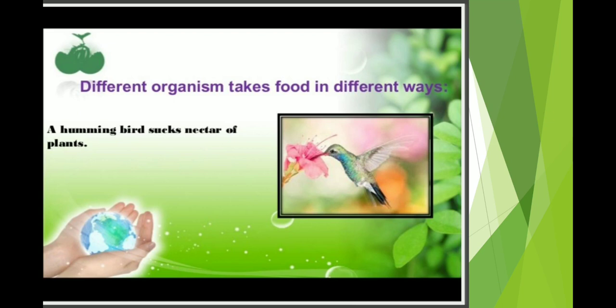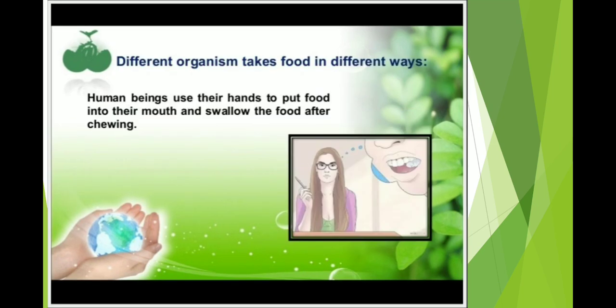Let's take the example of the hummingbird. Hummingbirds don't use their hands for taking food into their mouth. They use their beak for sucking the nectar from the flower. Next, a human being uses their hand to put food into the mouth and swallows the food after chewing. The human being takes the food by the hand into the mouth, and the mouth starts a process called chewing.